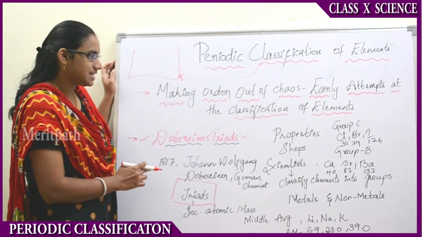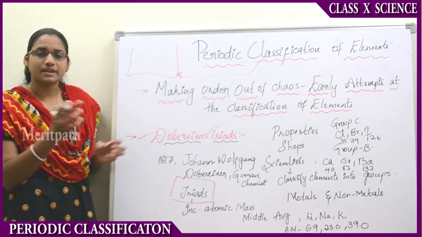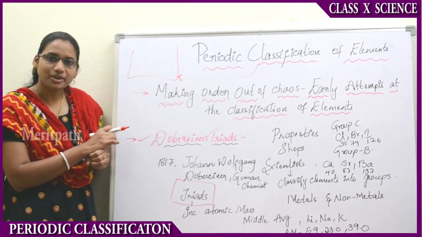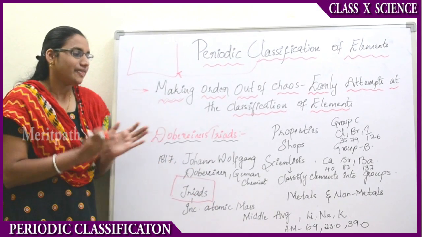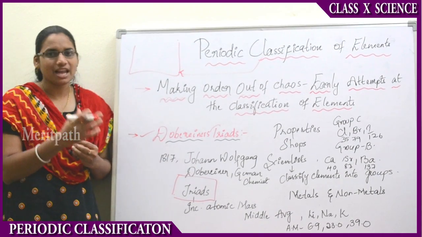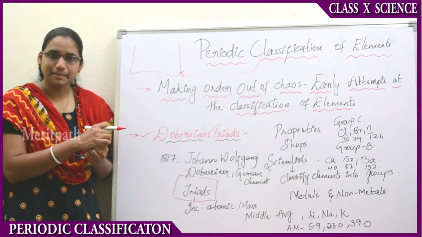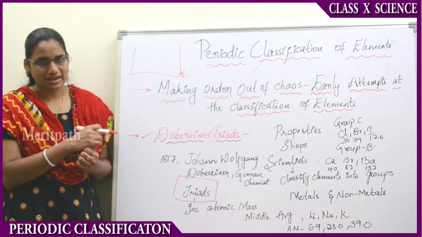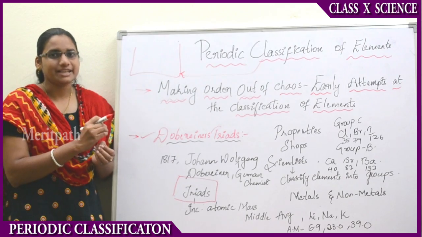In this, the elements are clubbed together to form a group with the help of their atomic masses: the average of the first and the third elements' atomic masses will give the atomic mass of the middle one. It is not exact, it is approximate.